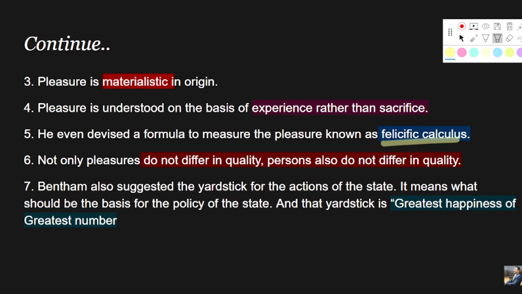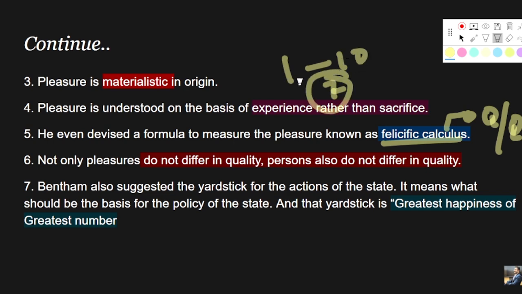Again, Mill will consider this a flaw or loophole, and again he will update or revise his idea. He says that pleasure is not something quantitative but qualitative. It cannot be calculated because it is something of experience, and whatever I am experiencing, how can I give it a number, right? How can I say that I am experiencing something, let's say on a scale of 1 to 10, I am experiencing something at 7? How can you say that? You cannot label something just with mere numbers. That is why, on this basis, Mill will criticize his idea and give his revised edition of utilitarianism.